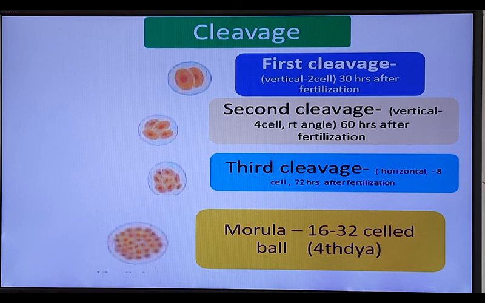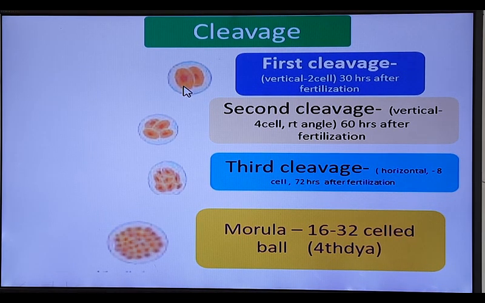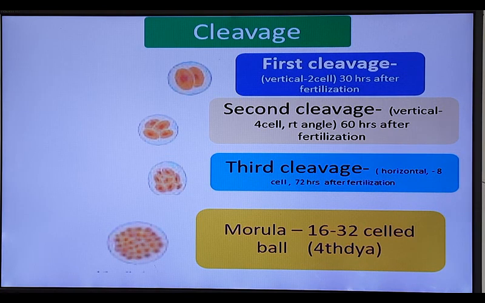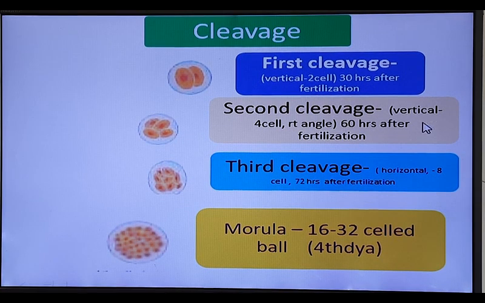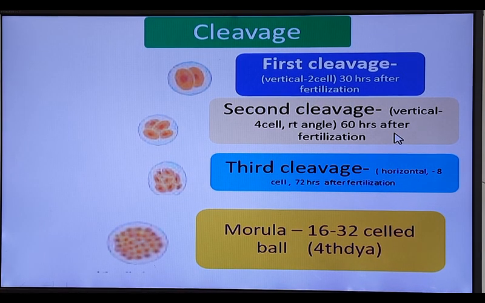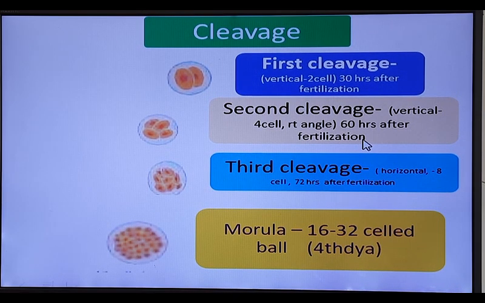So in the first cleavage the division is vertical, and we get 2 blastomeres, meaning 2 daughter cells. These 2 blastomeres divide again, vertically but at a right angle to the previous division, and we get 4 blastomeres. This stage is known as the second cleavage. It completes within 60 hours after fertilization.